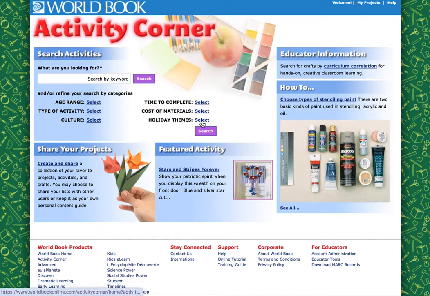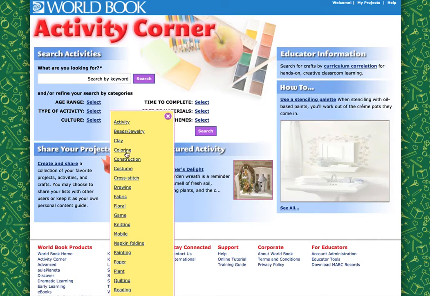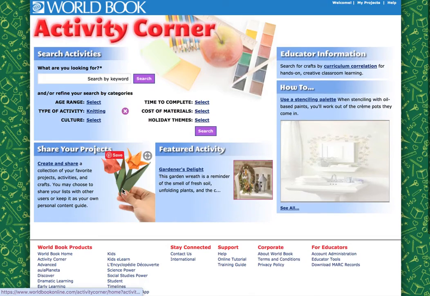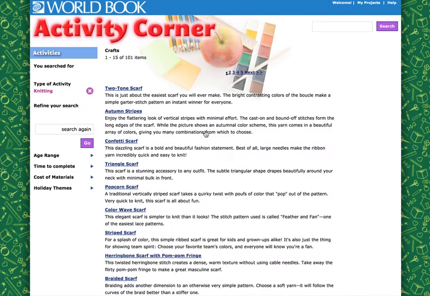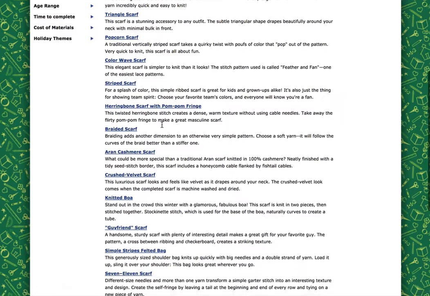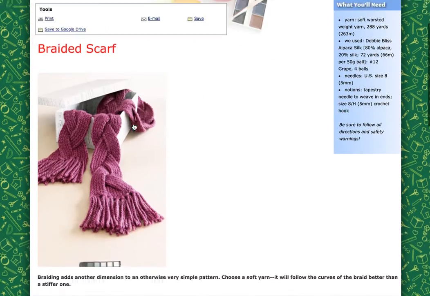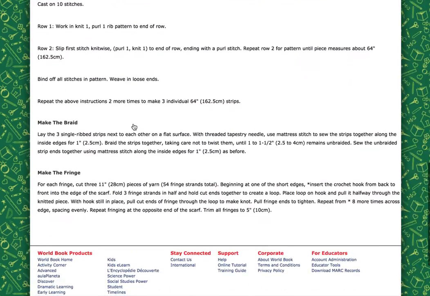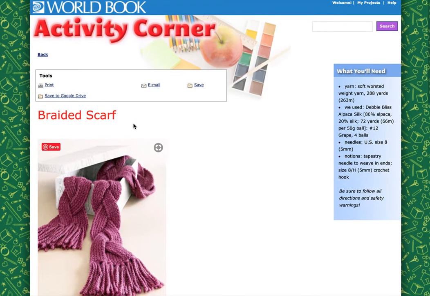You can also do holiday themes. And again, type of activity, maybe I'm just looking for some knitting. And there are all sorts of patterns available for you. So that's a really fun little facet of World Book that not everybody knows about.